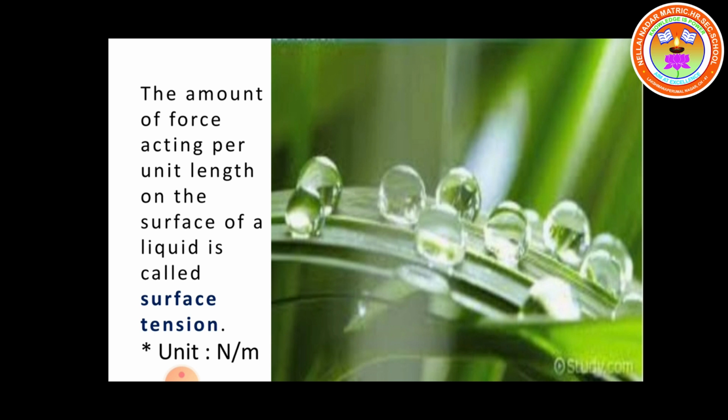So the surface tension is acting on the surface of the water or in the water layers only. This kind of force is called surface tension. The unit of surface tension is Newton per meter, because the force is acting per unit length. The force is acting per what? The unit length of the surface of the liquid. So it gives us the surface tension definition, and also it gives us the unit. The unit of surface tension is Newton per meter.